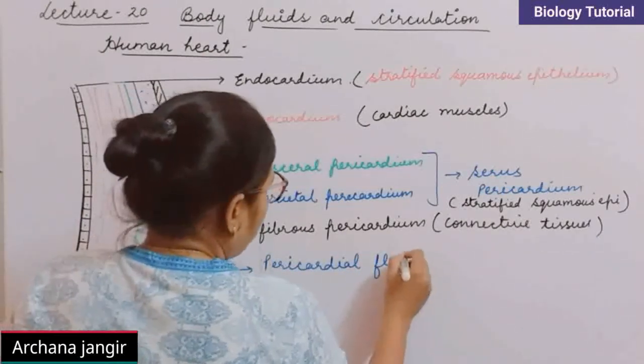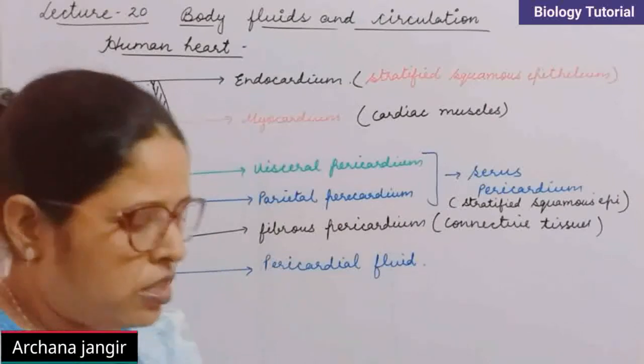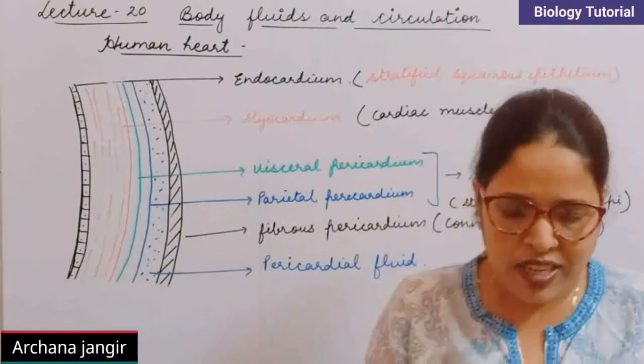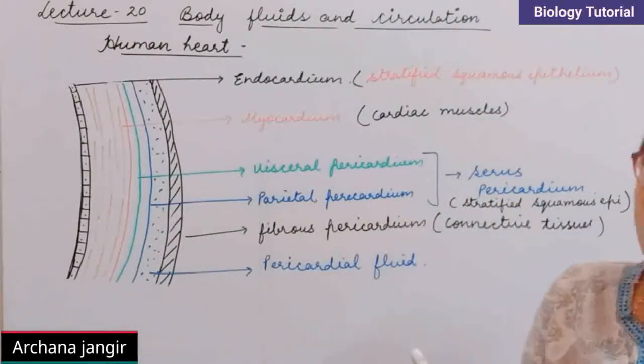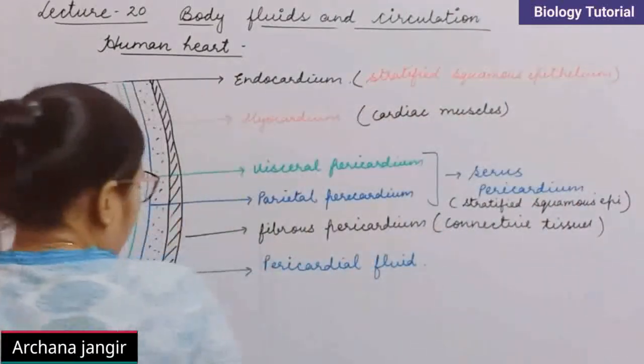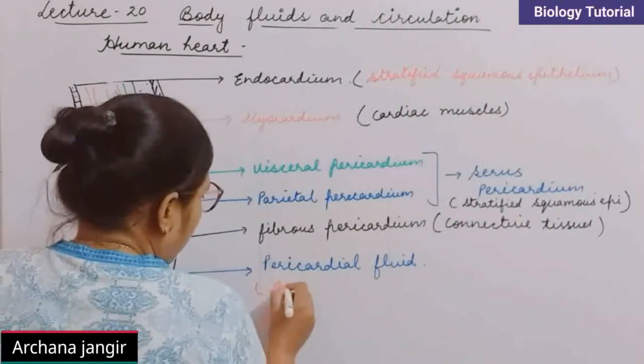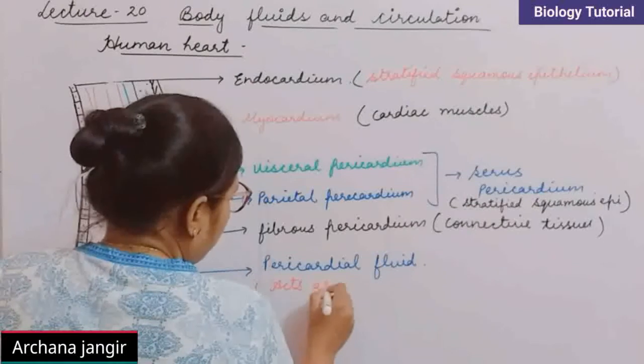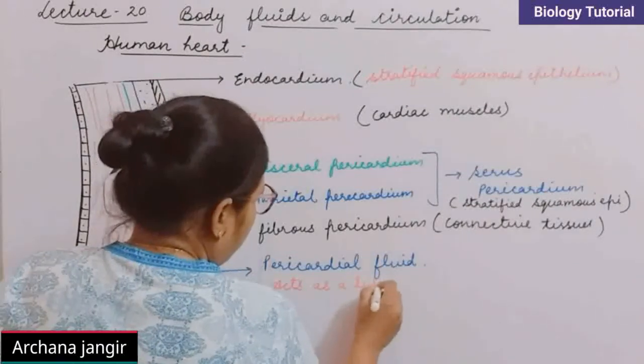Now what are the functions of this fluid? First important function of this fluid is it acts as a lubricant.